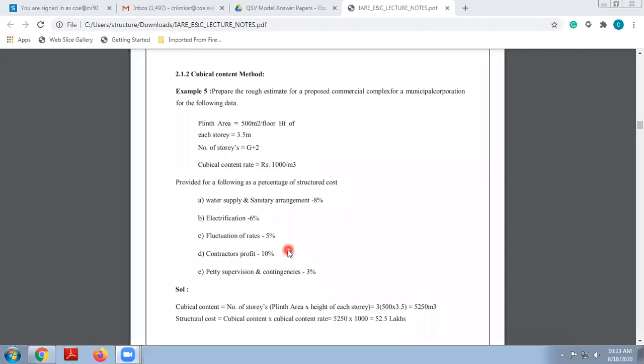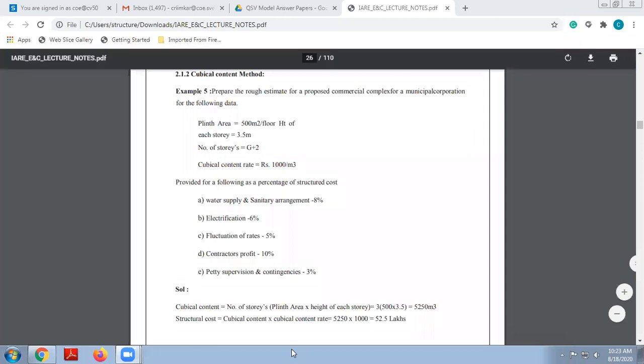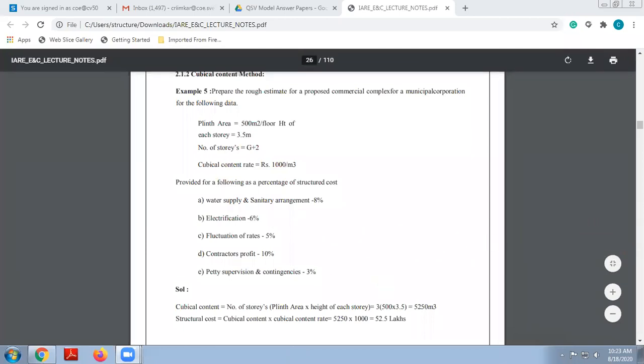So how to begin with this particular problem? For solving the problem, at first you should determine the cubical content. Cubical content rate is known to you, that is rupees 1000 per meter cube, but you don't know the cubic content because we are having the plinth area and the height for each story, that is known to us. So cubical content, that is our first step to determine.